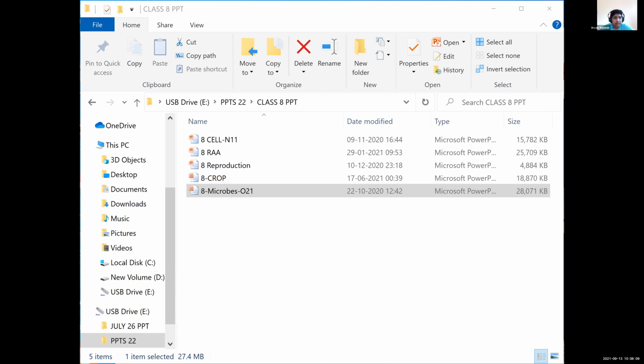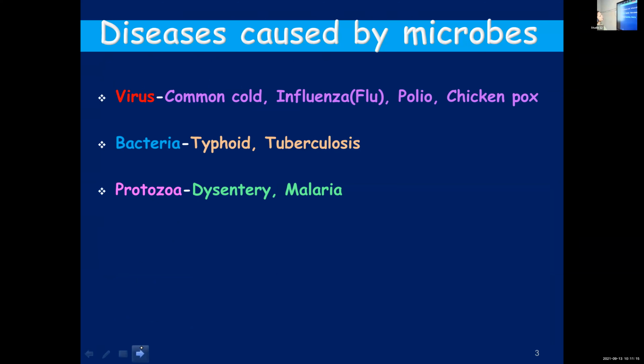Not all algae and not all fungi. Certain fungi and certain algae are included under microorganisms. Clear? These are the four major groups of microorganisms. Now, we'll see some of the microbes and the diseases caused by these microbes.